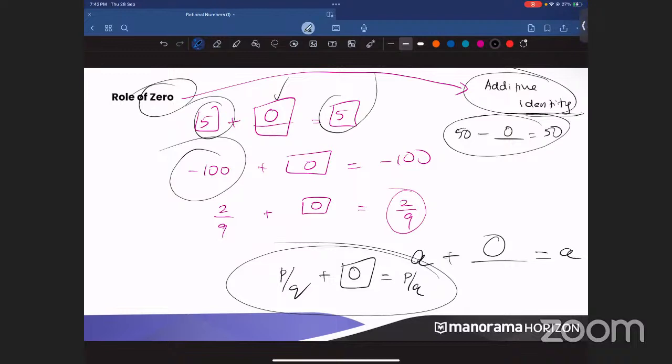Role of 0. What is the role of 0? You add it, you will be getting the same number. You subtract it, you will be getting the same number. Okay?